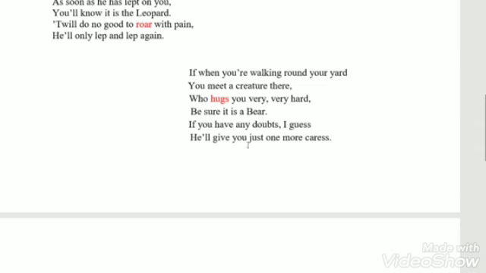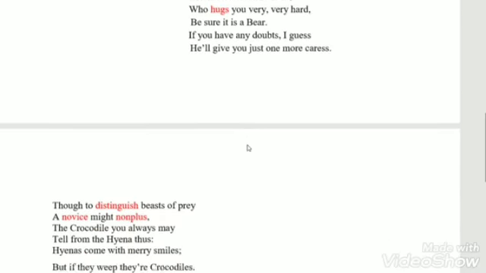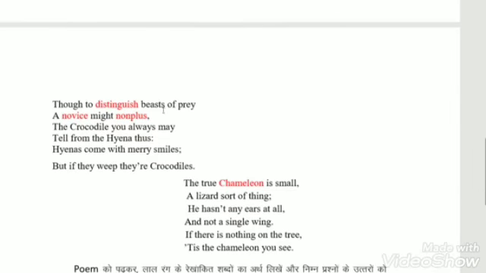Now we will move to the next stanza. Though to distinguish beast of prey, a novice might nonplus. The crocodile you always may tell from the hyena thus. Hyena comes with merry smile, but if they weep, they are crocodile. The true chameleon is small.